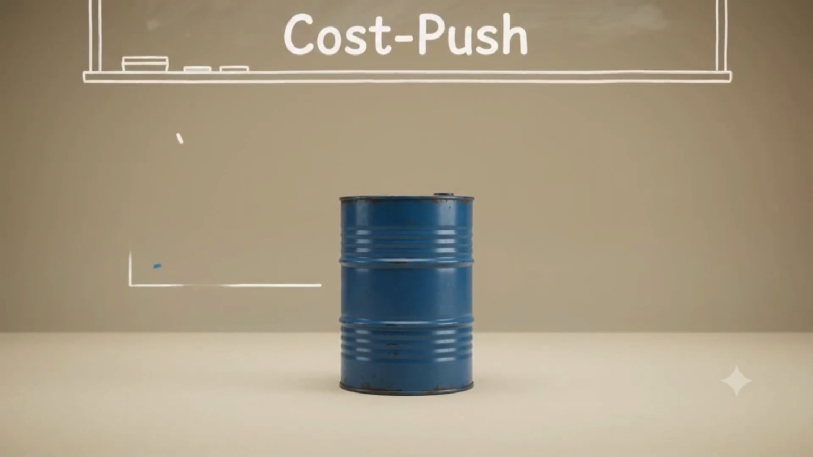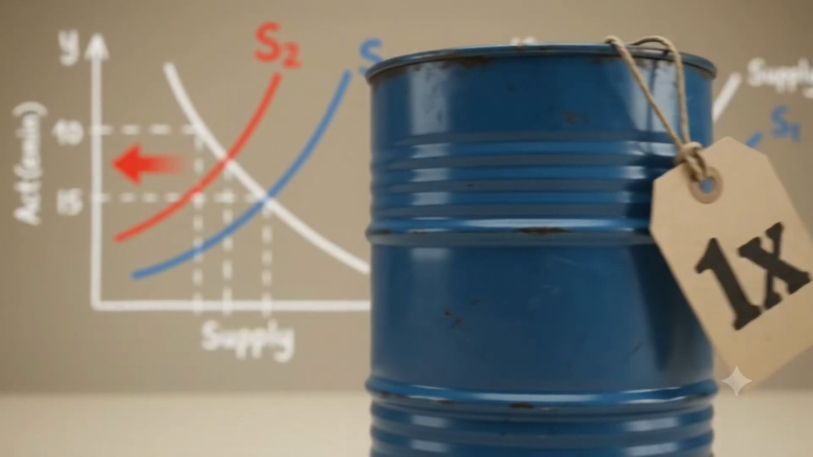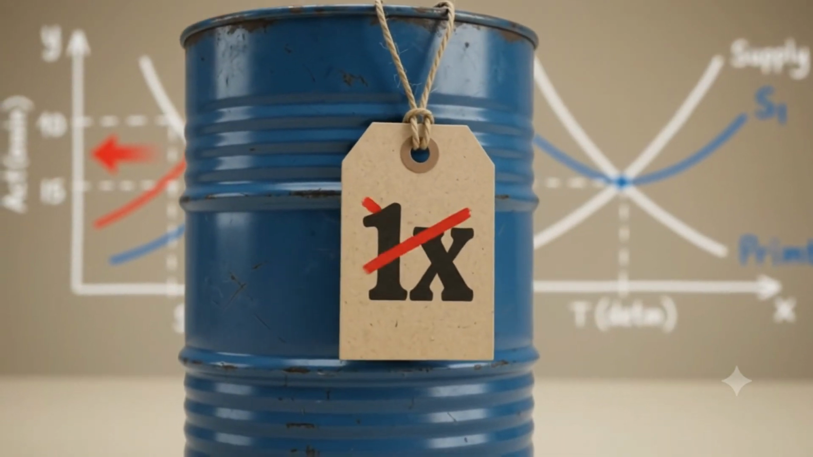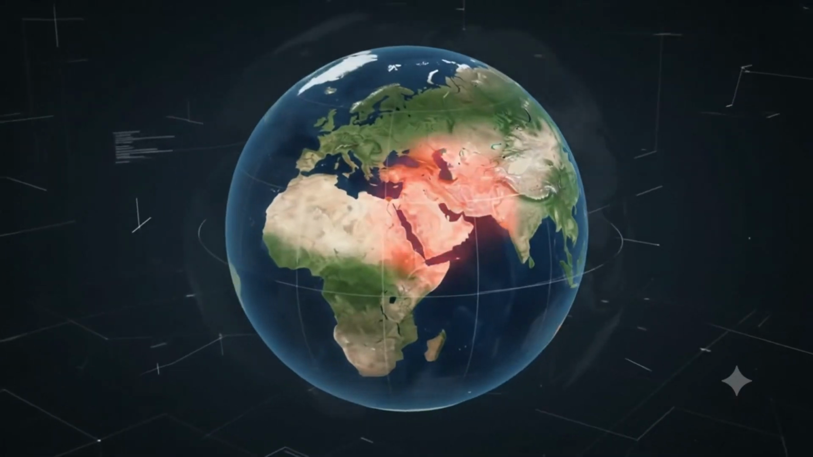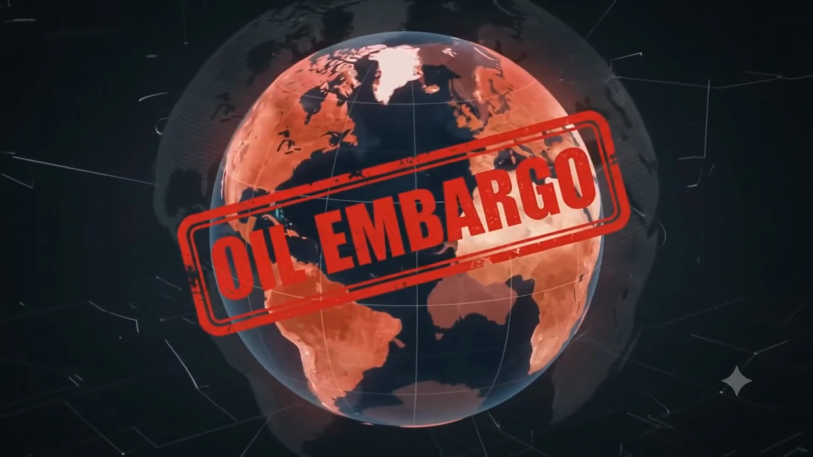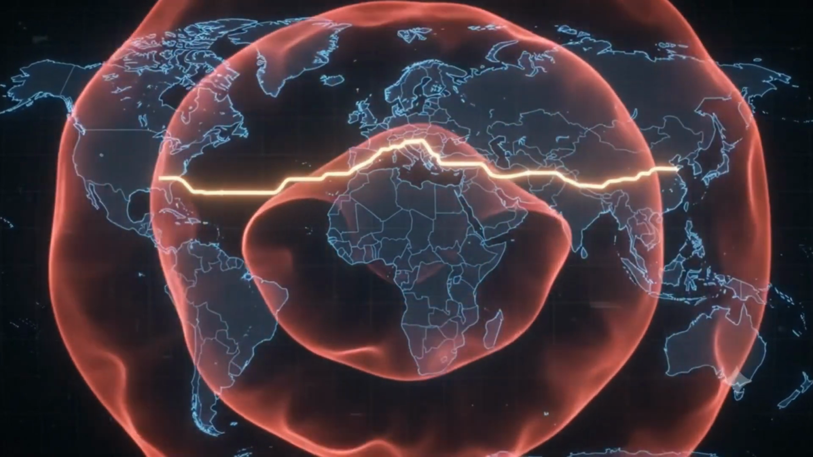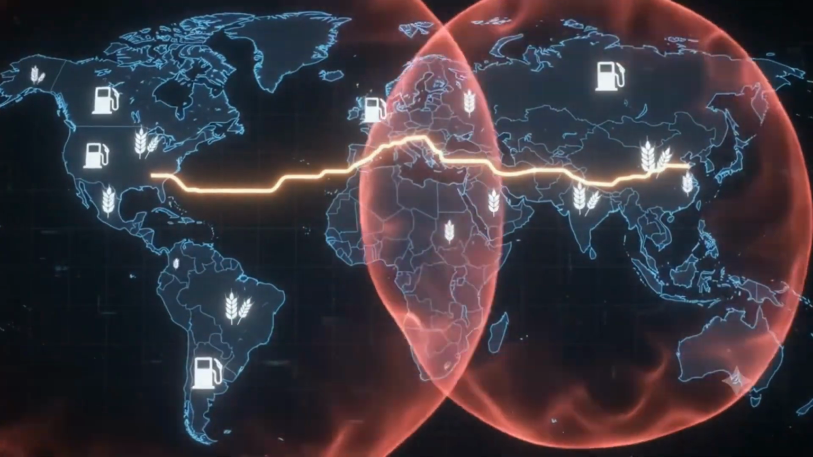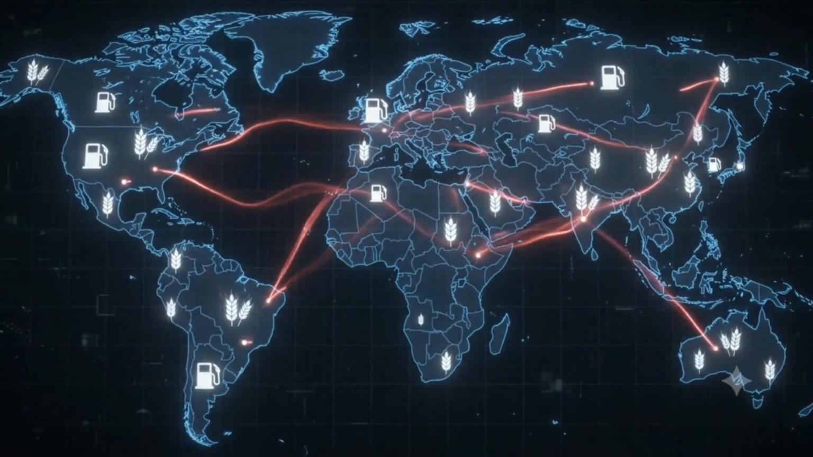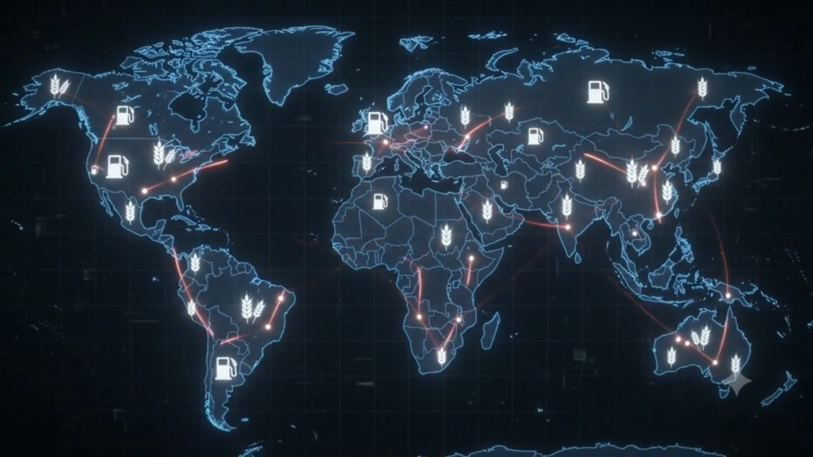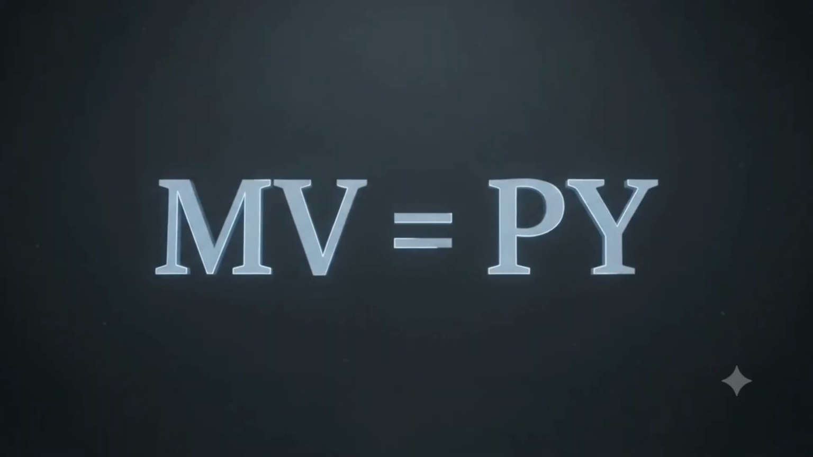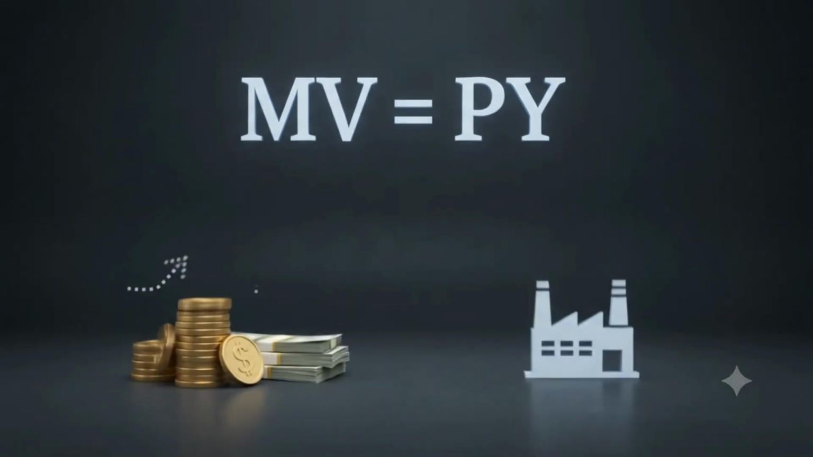Cost push is the classic: supply shifts left. In 1973, the OPEC embargo quadrupled oil prices almost overnight, triggering a global inflation shock. In 2022, the same energy shock from the Ukraine war fed into those food and energy spikes across advanced and emerging economies.